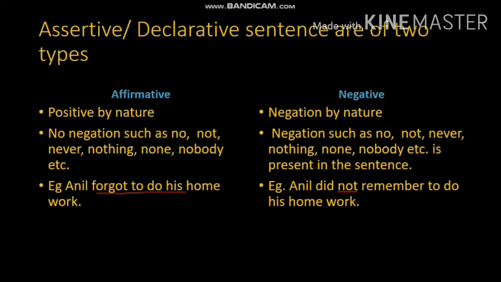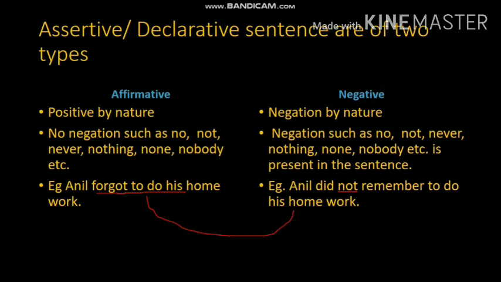But if you do a comparative study of these two sentences, one thing you can understand. Once again I read: Anil forgot to do his homework. Anil did not remember to do his homework. See, there is no change in the meaning of these two sentences. Both sentences contain the same meaning.